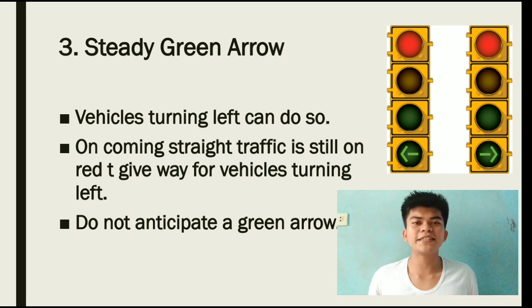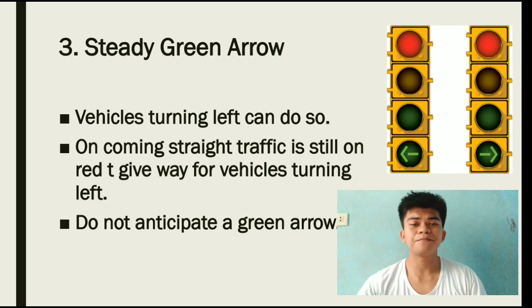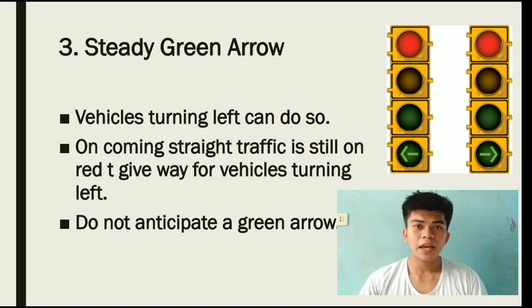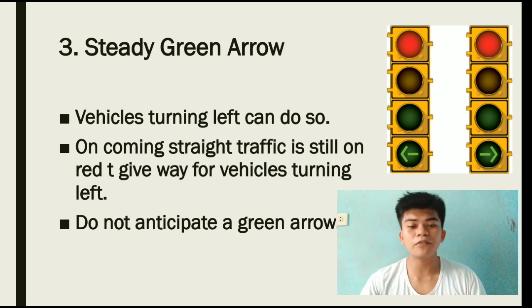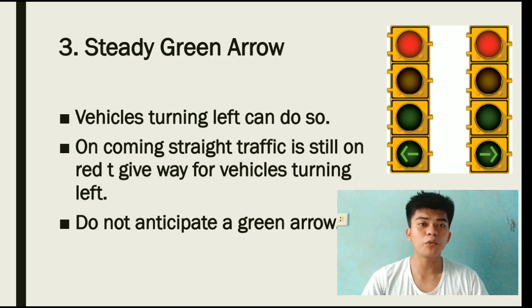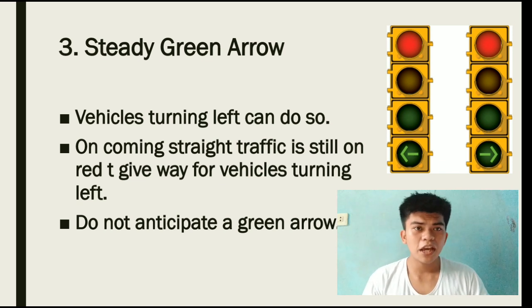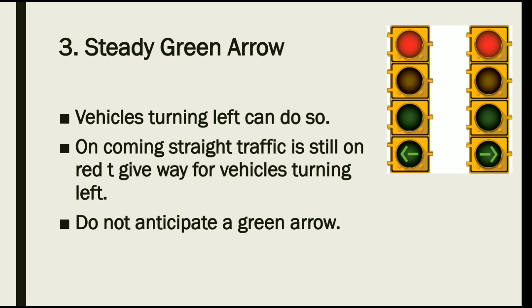So the third one is steady green arrow. It means that drivers making a turn have the right of way. It also means that you may go in the direction of the arrow, and that no oncoming traffic should conflict with your movement. So when you see a steady green arrow pointed in any direction, you may go where the arrow is pointed and you have the right of way.